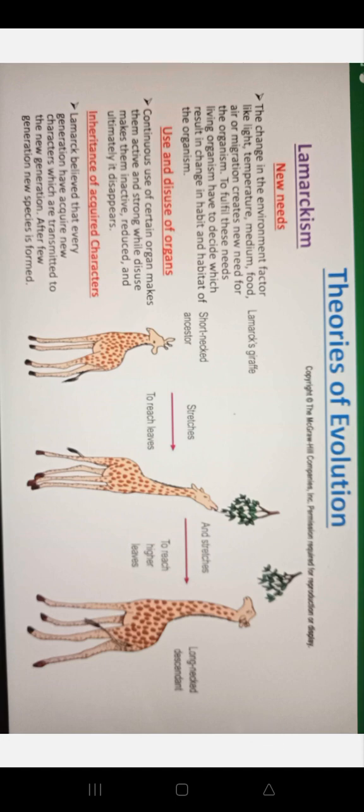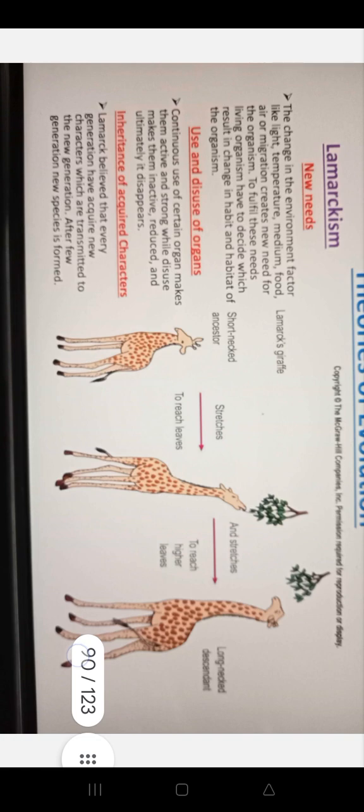Then inheritance of acquired characters. Lamarck believed that every generation acquires new characters which are transmitted to the new generation. After a few generations, a new species is formed. Lamarck's giraffe: short-necked ancestor stretches to reach higher leaves, long-necked descendants. Use and disuse of organs.